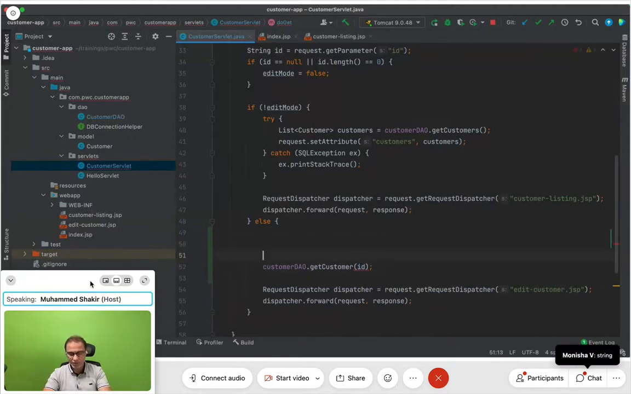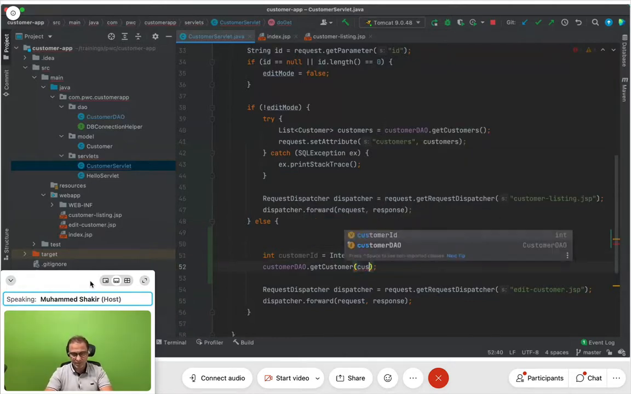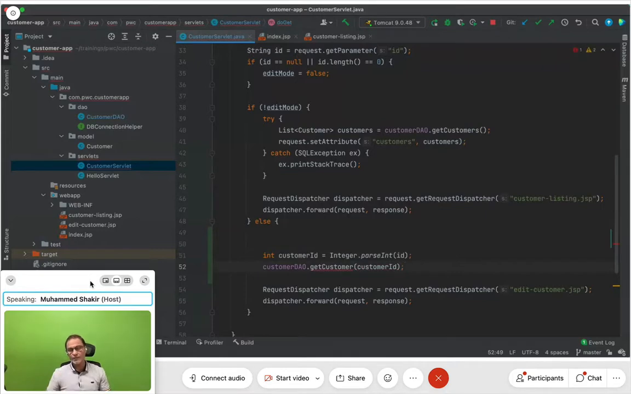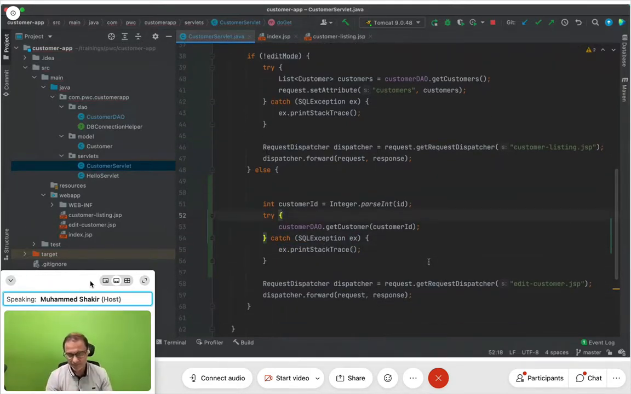And how do I convert it? I'll say int customer id is equal to Integer dot parse int, and then I will pass that id as a parameter here, like this, and then I'll say customer id. Of course I need to surround this in a try catch block, and here you go, I'll just print the stack trace.